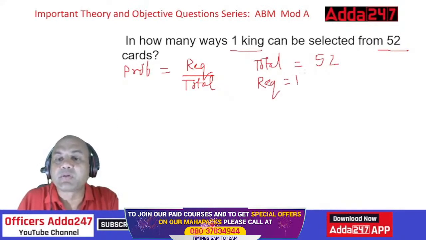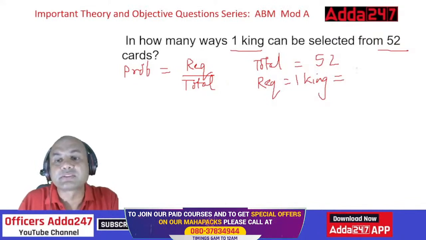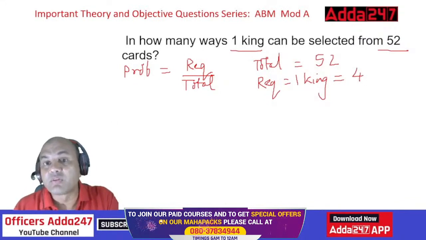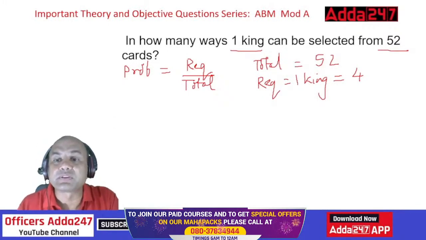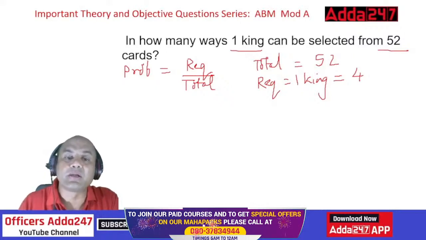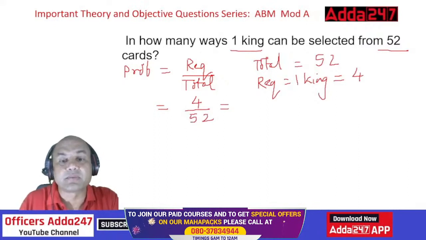One king. But one king can be selected from how many kings? How many kings are there in total? Total number of kings is 4. So I can select any one of these 4. Is it given one king of this or that kind? Nothing. So required equals 4 over here. So probability equals required, 4, upon 52. Now give me the answer. That becomes 1 upon 13.